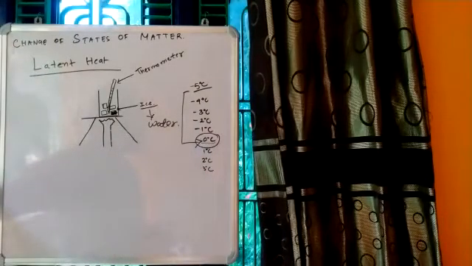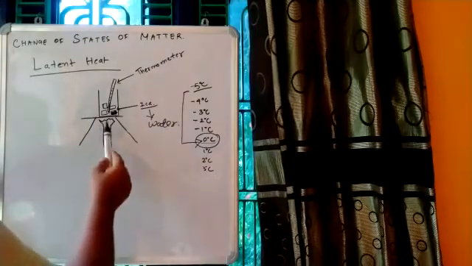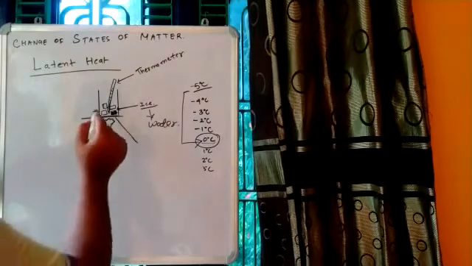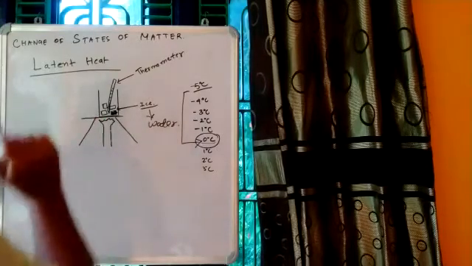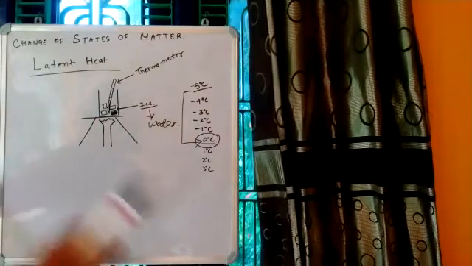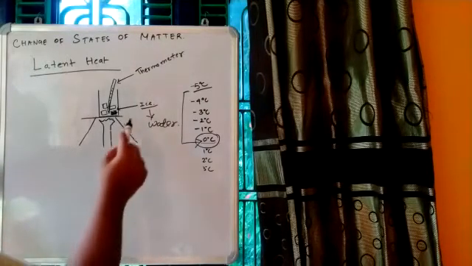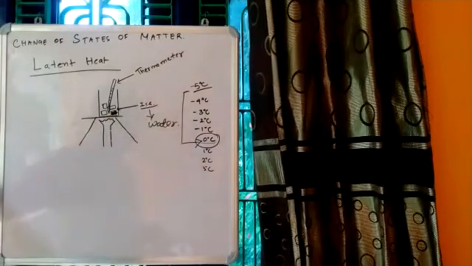So why is the temperature not increasing? Because the heat that we are supplying is actually used to convert the ice into water. That means that extra heat is used to convert the physical state. What physical state? Solid to liquid. Correct?